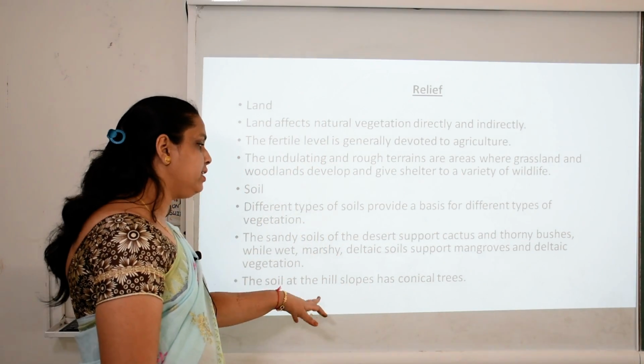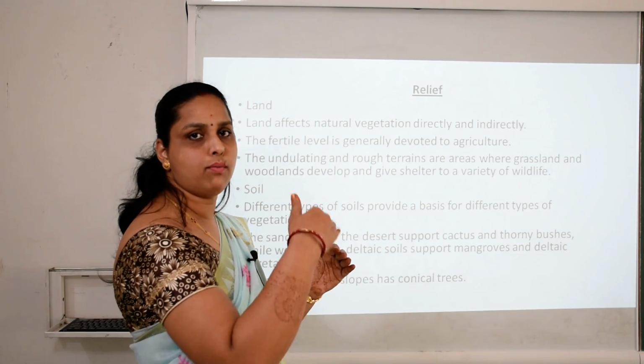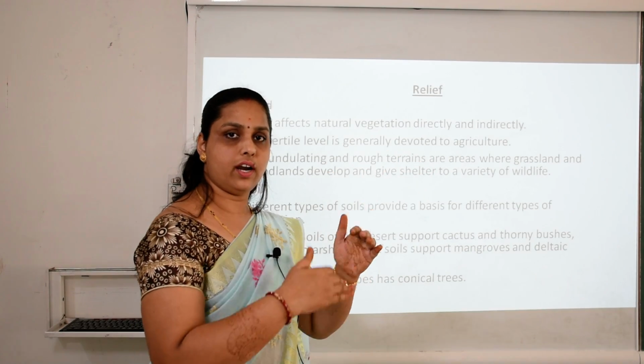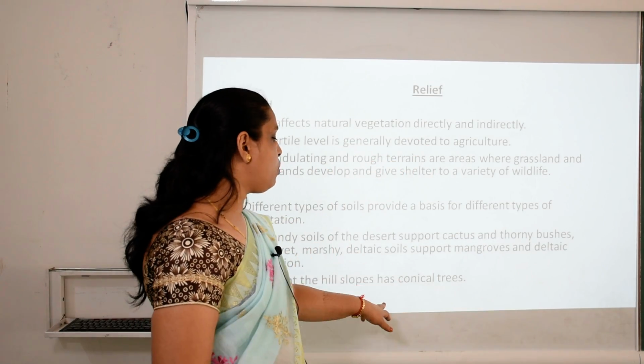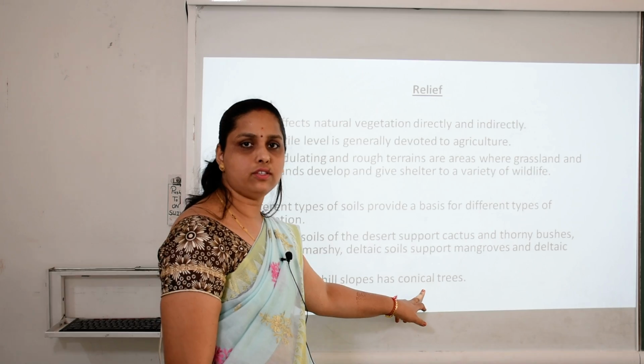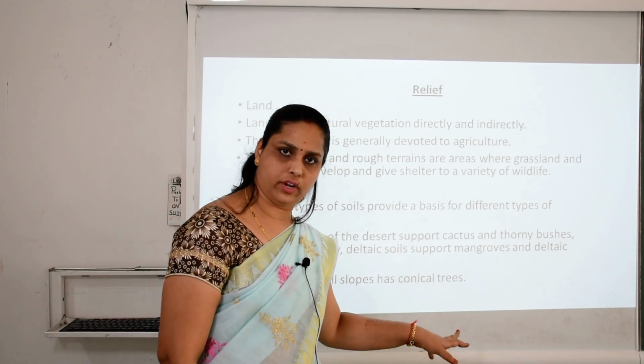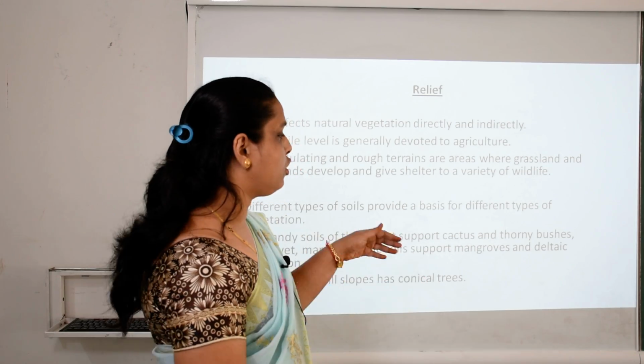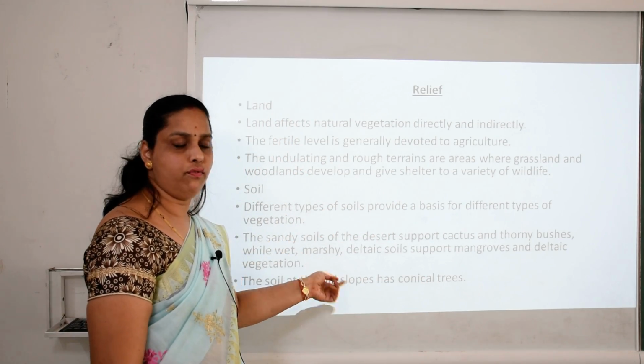On the hill slopes, the soil supports conical trees when we are moving towards the hilly areas. Clear? Like Himachal Pradesh, Uttarakhand, when we move towards them. So what is the variety? That is conical trees, conical forest. Cone shaped forests are found there. Understood? So according to soil, different kinds of vegetation.